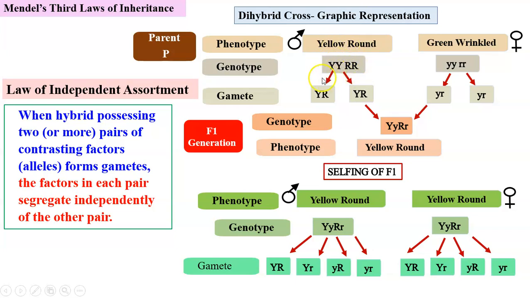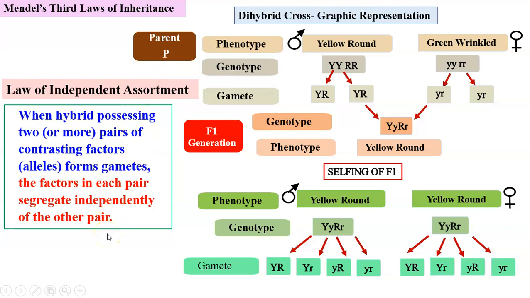In the parents, the capital Y was associated with capital R, but here capital Y may get associated with small r. Here small y was associated with small r in the parental combination, but we come across small y associated with capital R also. And this exactly is expressed in this law.